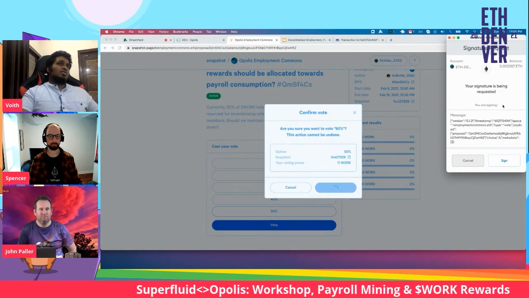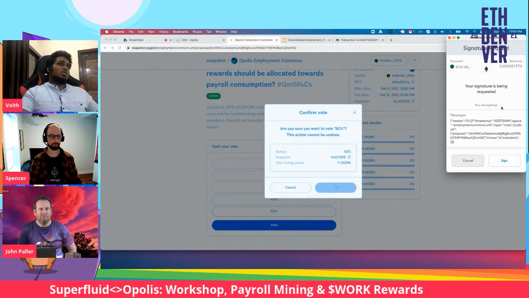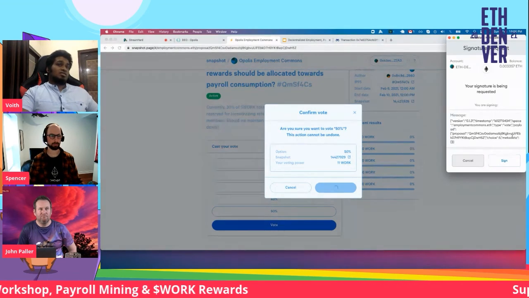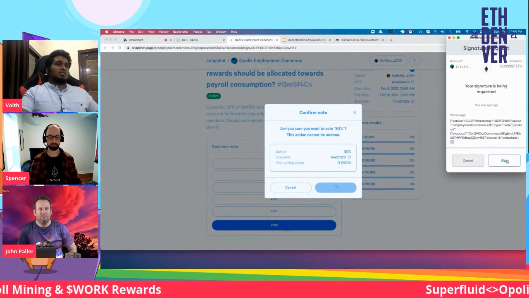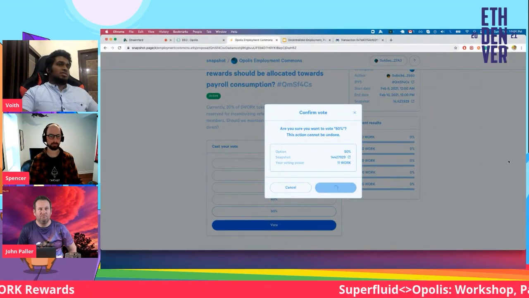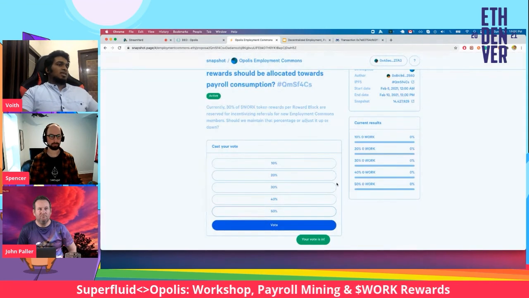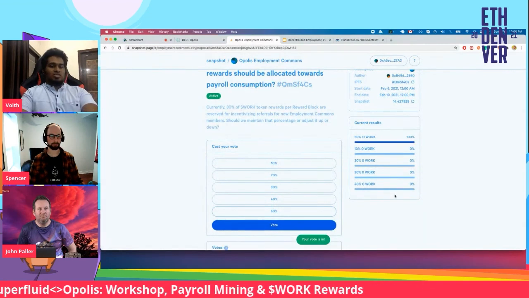And here you see, it's requesting your signature. You don't see any gas requested over here. So that's the good part. You just need a signature. And there you go. It says our vote is in.